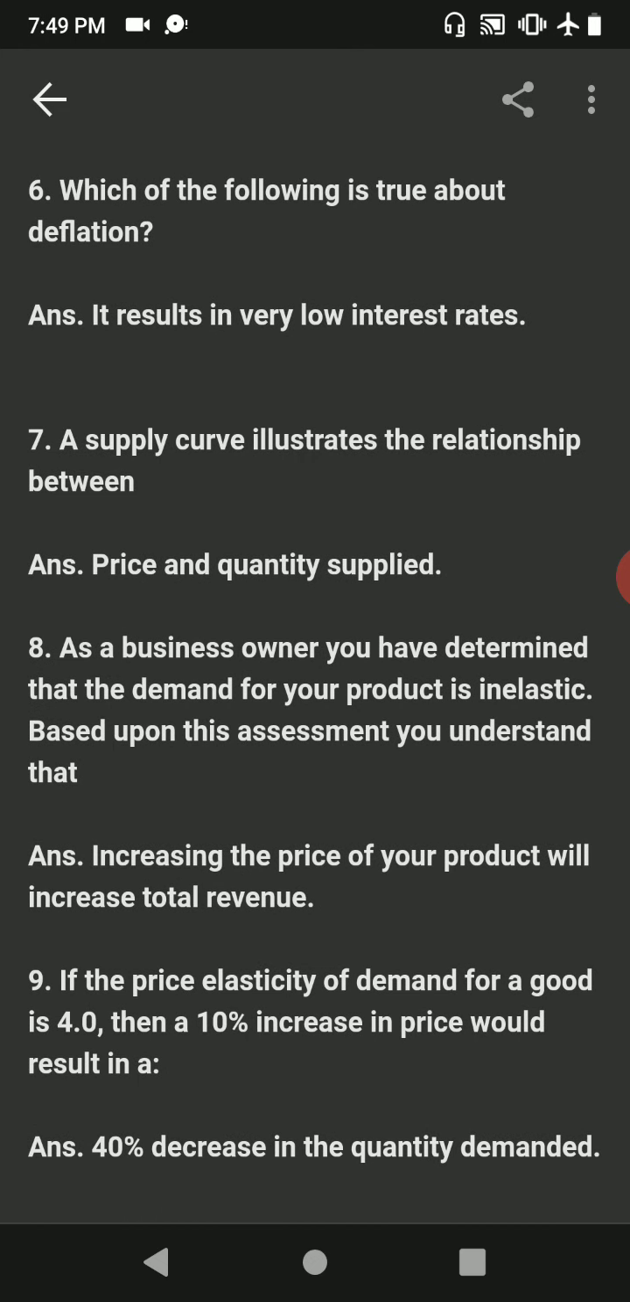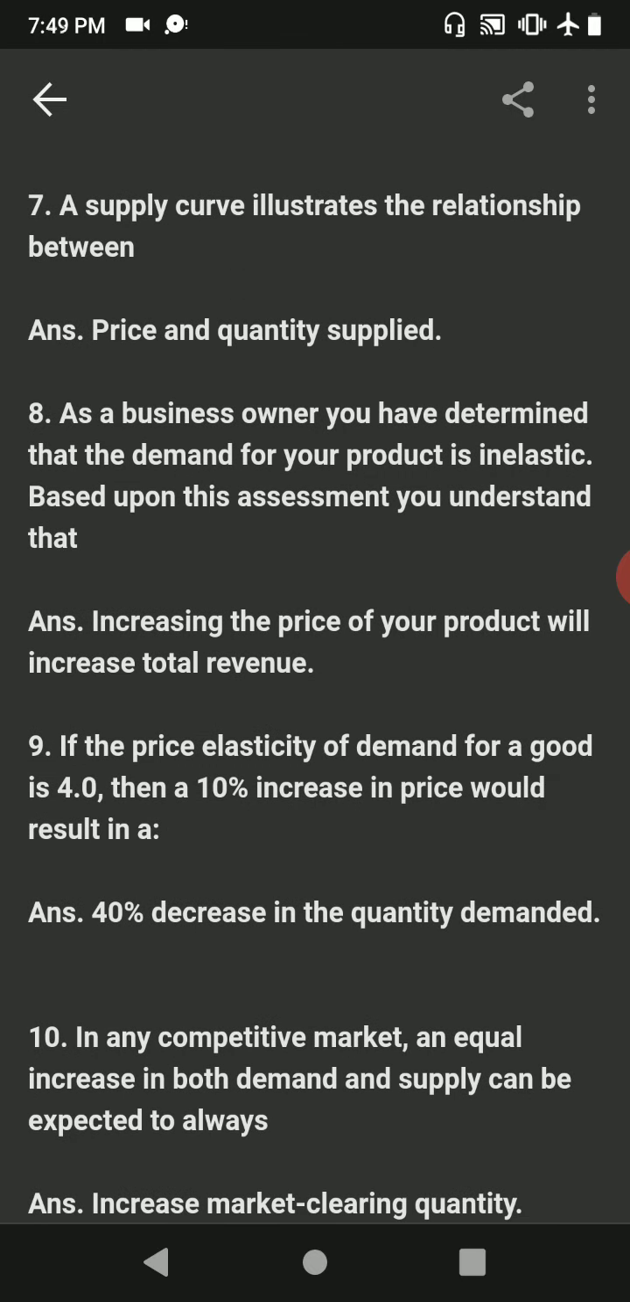Question number 6. Which of the following is true about deflation? Answer is it results in very low interest rates. The requirement is to identify which of the statements is true about deflation. Our answer is correct because deflation results in very low interest rates. They could even turn negative.